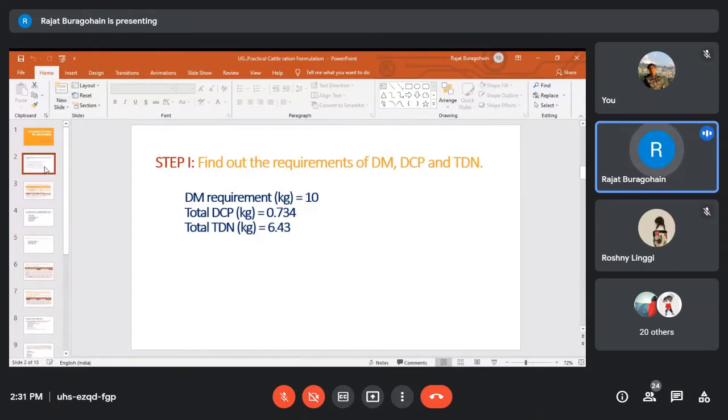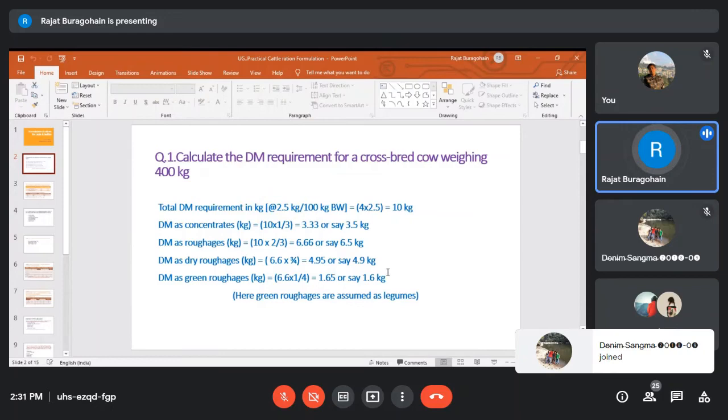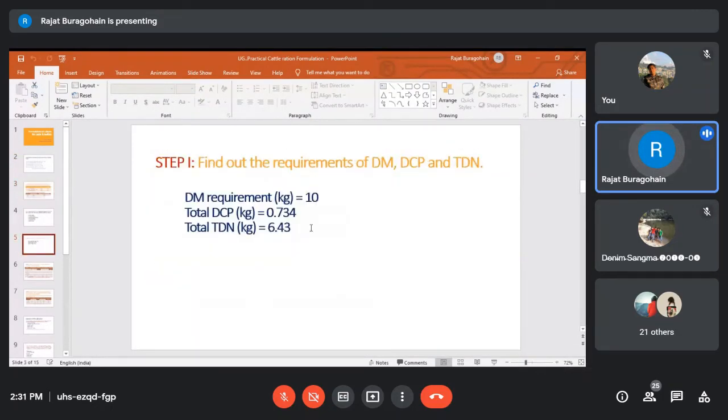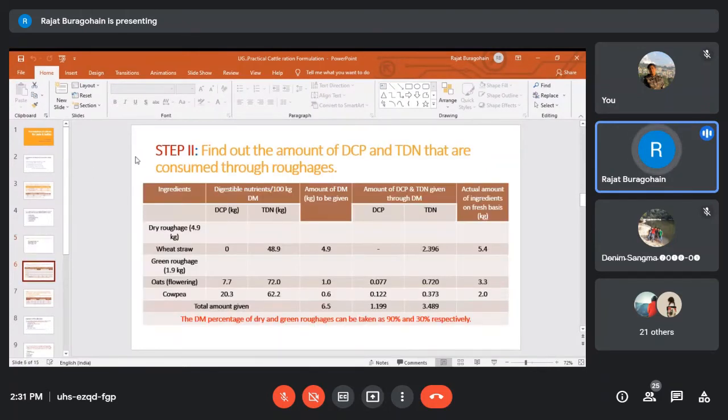It is already calculated for 100 kg. This is the requirement, and this is the requirement of DCP and TDN. Okay. Therefore, I am writing like this. Dry matter requirement 10 kg, DCP requirement 734 gram, and TDN requirement is 6.43 kg. After that, this is step 1.